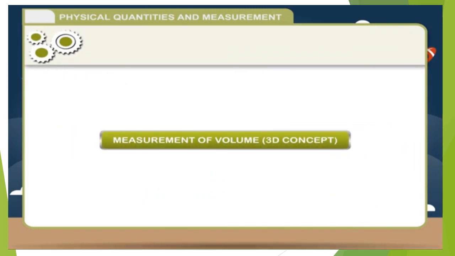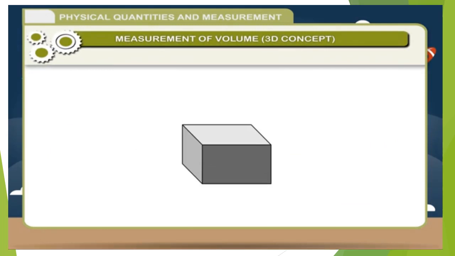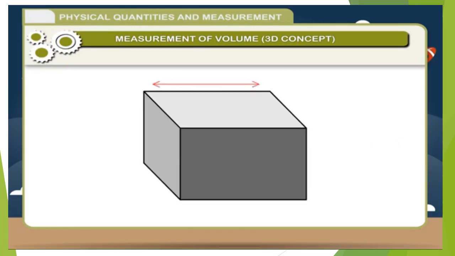Measurement of volume. 3D concept. Volume of an object is the space occupied by it. The SI unit of volume is cubic meter. 1 cubic meter is the volume occupied by a cube whose each side is equal to 1 meter.